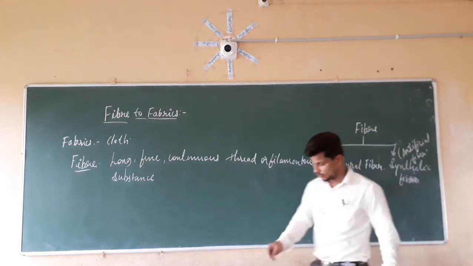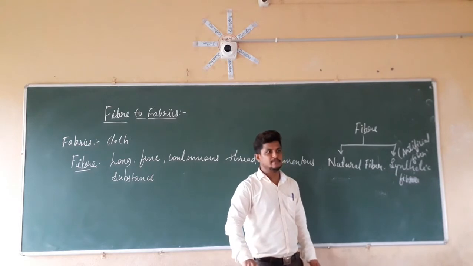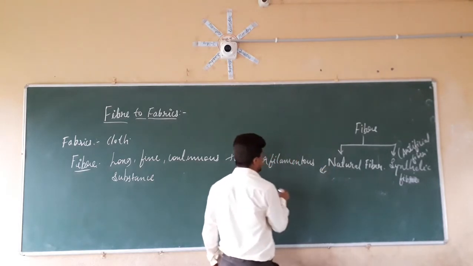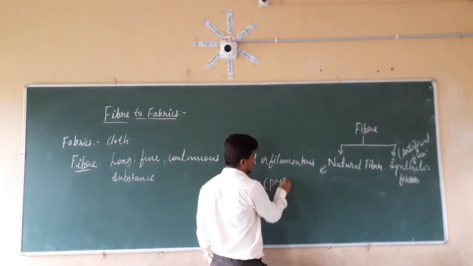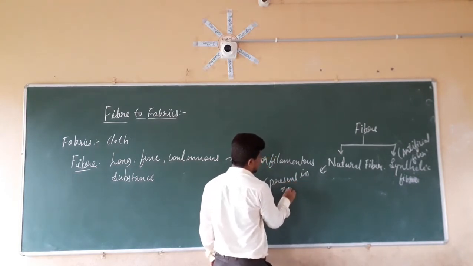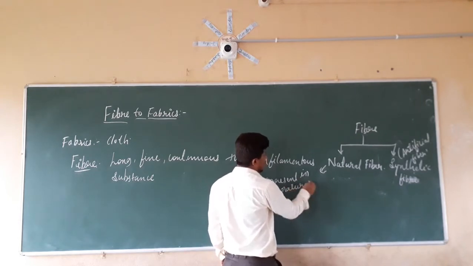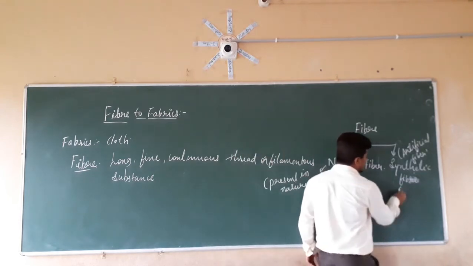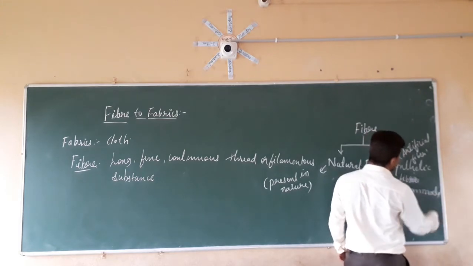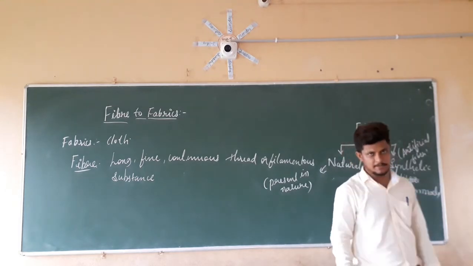So natural fibers are those which are present in nature naturally. Whereas synthetic fiber is man-made, which is also known as artificial fiber.